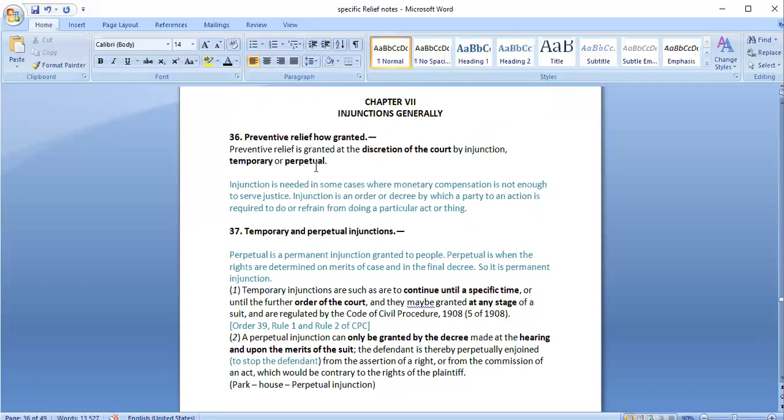In case of a perpetual injunction, it would be by a decree only, after hearing the parties and finally deciding the case. Is this part clear? 36 and 37? Yeah.